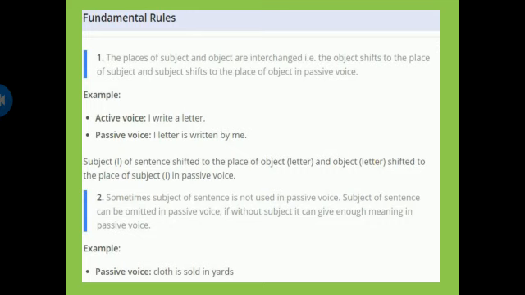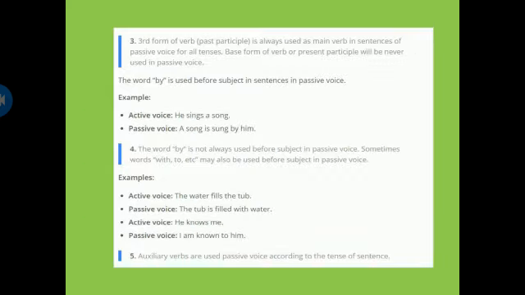Sometimes the subject of a sentence is not used in passive voice. The subject of a sentence can be omitted in passive voice if, without the subject, it can give enough meaning. It means that it is not mandatory for a passive voice sentence to have a subject. Sentences can also be made in passive voice without the subject. For example, cloth is sold in yards. Such sentences cannot be changed back into active voice.